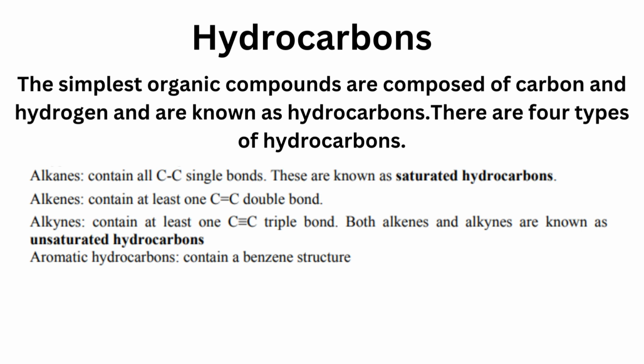Alkenes contain at least one carbon-carbon double bond. Alkynes contain at least one carbon-carbon triple bond. Both alkenes and alkynes are known as unsaturated hydrocarbons. Aromatic hydrocarbons contain a benzene structure.